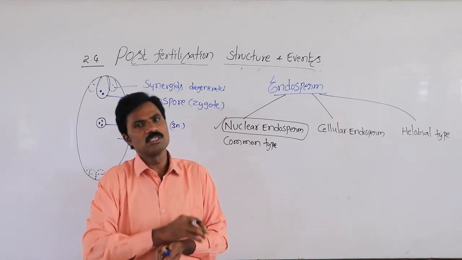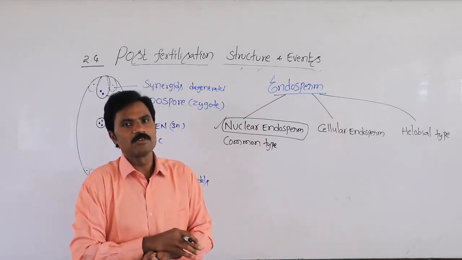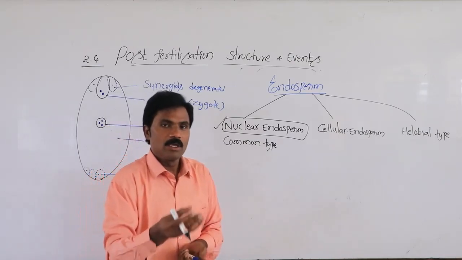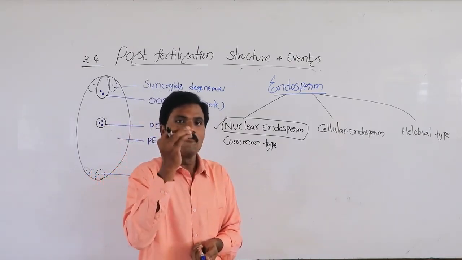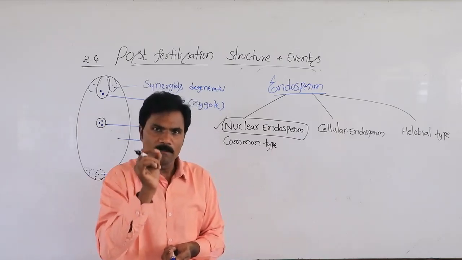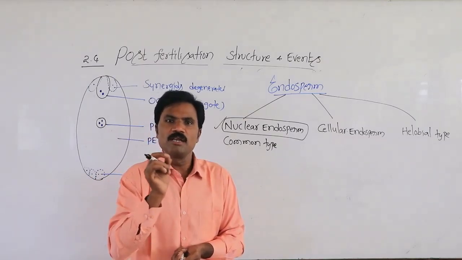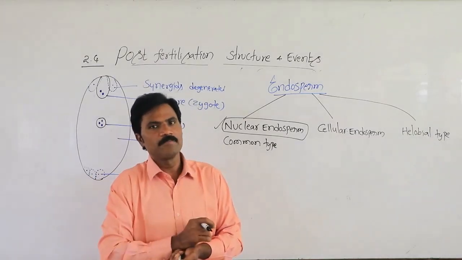Later cytokinesis is formed. Finally, cytokinesis also takes place. But primarily it involves free nuclear division. Many times in previous NEET exams they asked about this.